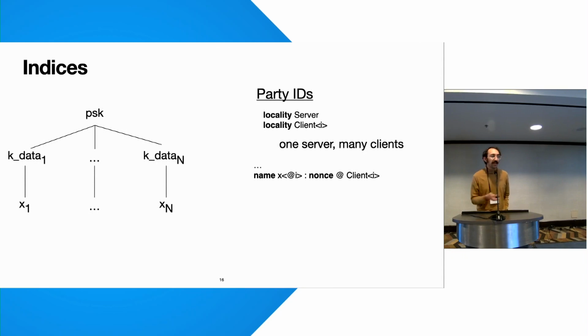So for example, here we have a single server locality, but many clients. In turn, the name X can be parameterized as well. So here we have that X of I is stored at client of I. And I can't go into details, but we specified the pre-shared key, which is at the top, using an existential type, which quantifies over these party IDs.